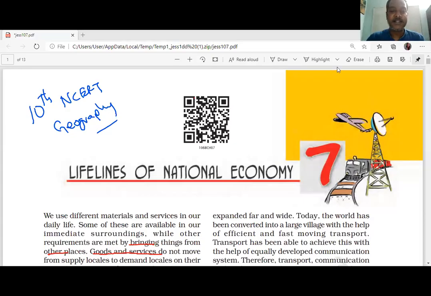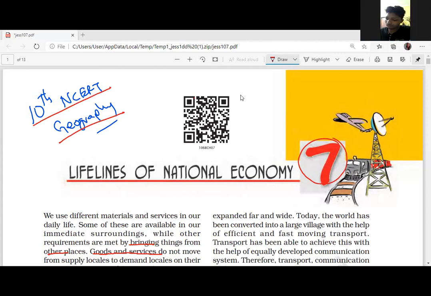We are discussing 10th standard NCERT Geography, 7th chapter. This is the last chapter. Questions come in our exam from this chapter. Clear? What they are trying to say in this chapter is the lifelines of the Indian economy.